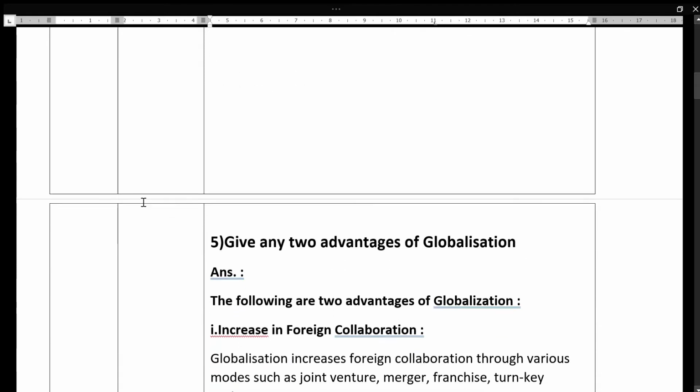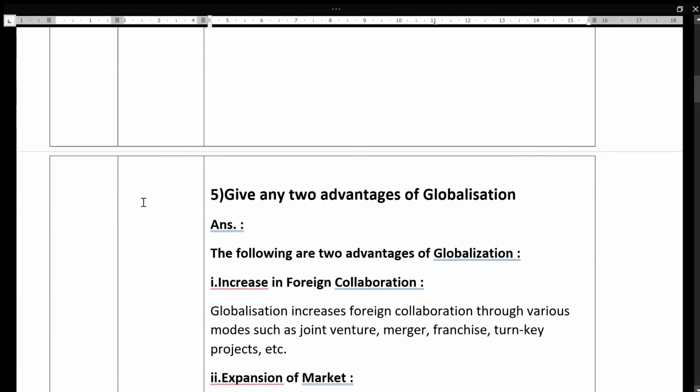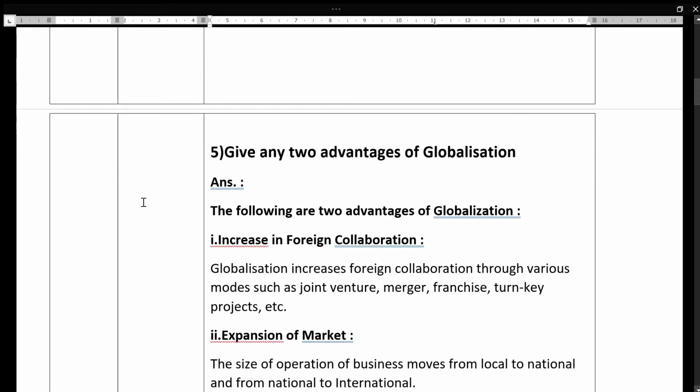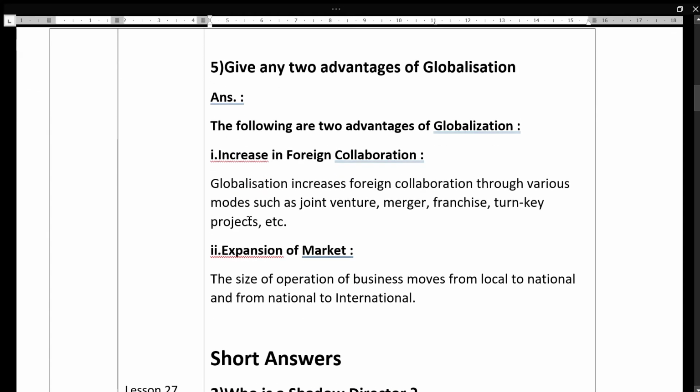Next is give any two advantages of globalization. Globalization meaning also you already learned. It is the removal of barriers between national economies for free and open trade among nations. So when we follow this globalization, there are some advantages. In that two I have taken: increase in foreign collaboration. Globalization increases foreign collaboration through various modes such as joint venture. Two companies can have a joint venture and they can even merge, and franchise.